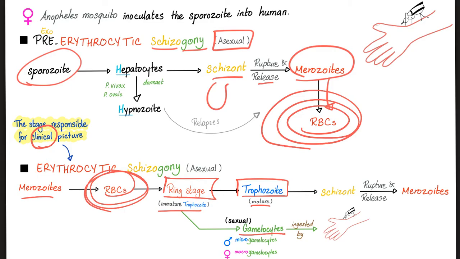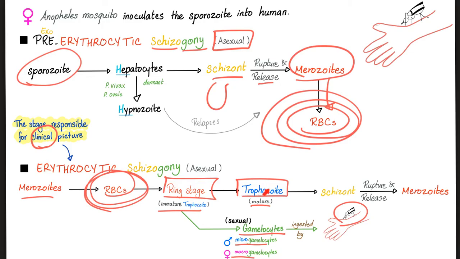gametocytes. And then we have female and male. The male is the microgametocyte and the female is the macrogametocyte. They are ingested by the female Anopheles when it comes to bite your skin the next time. And then they will have a zygote, and then the zygote will become sporozoite, and then we repeat the cycle again. The female Anopheles will bite you again. This was the gametocytes path.